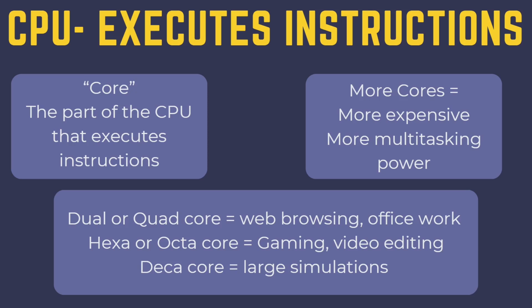Additional cores will grant you increased processing power, but they are not inexpensive. Depending upon your needs, you may be able to get by with just a dual core, but if you're running demanding programs or simulations, you may want a hexa or even a deca core.